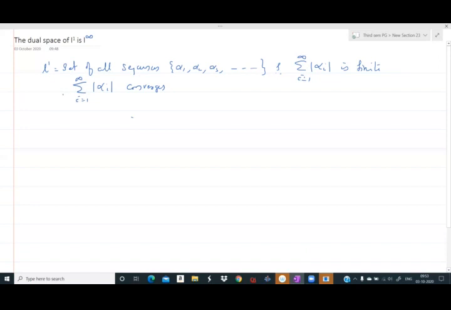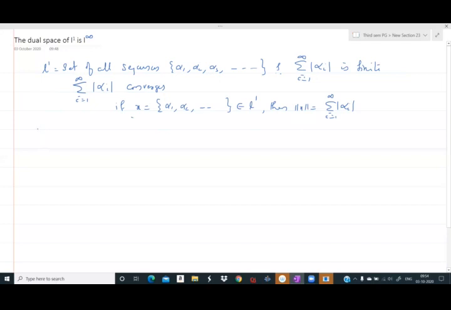And the norm in L1: if x is equal to the sequence alpha 1, alpha 2, etc. belongs to L1, then the norm of x is equal to sigma i from 1 to infinity modulus alpha i. We will use these later.